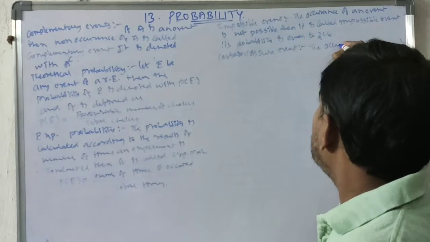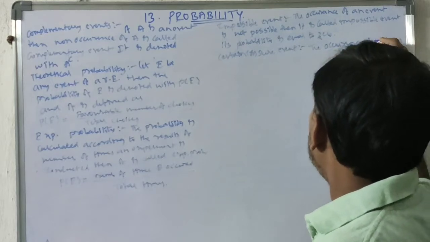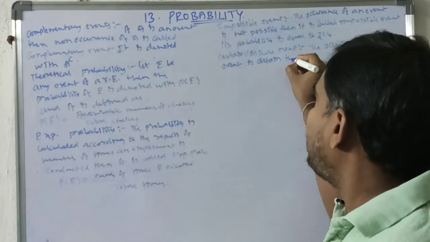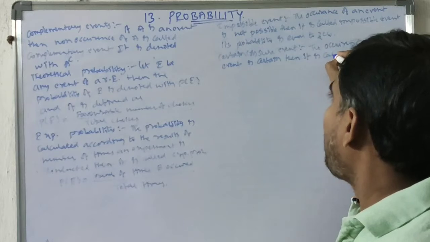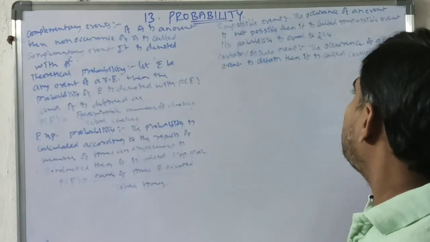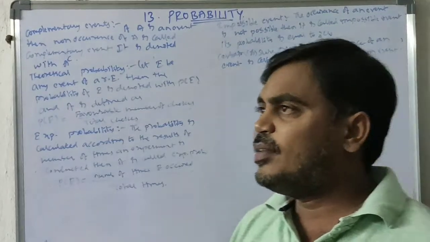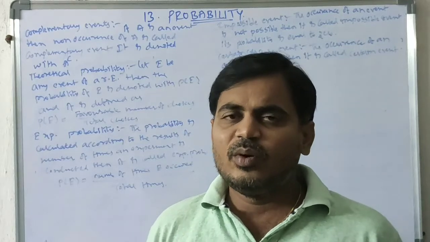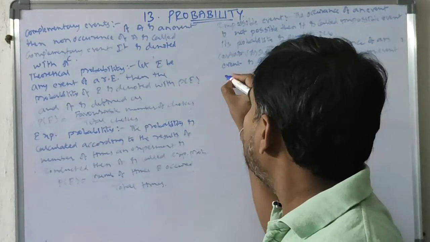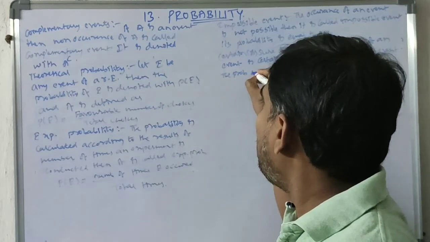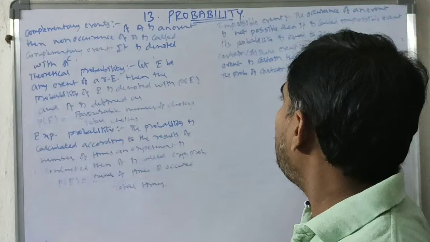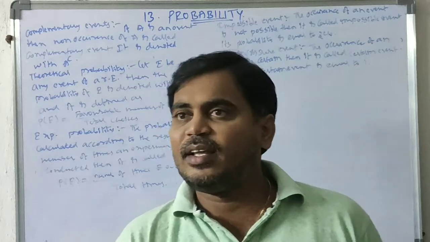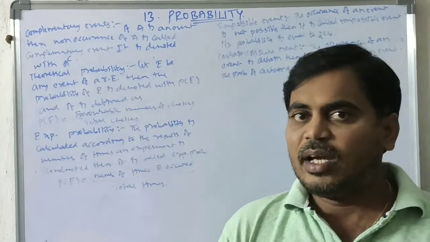The occurrence of an event is certain, then it is called a certain event. For the certain event probability, we need to choose all the possibilities, so it is equal to 1. The probability of a certain event is always equal to 1. Okay, next.